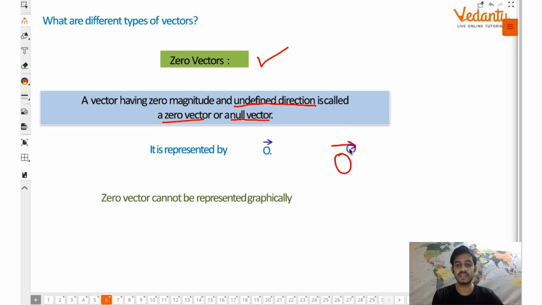As you can see here, it is represented as O cap. And unfortunately, it cannot be represented graphically. Why? Because it has zero magnitude. Since the magnitude is zero, you cannot draw an arrow to represent it. Got it? So this was all about the various types of vectors that we'll use in physics.